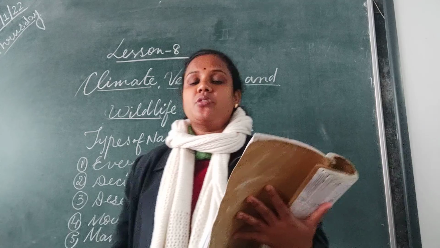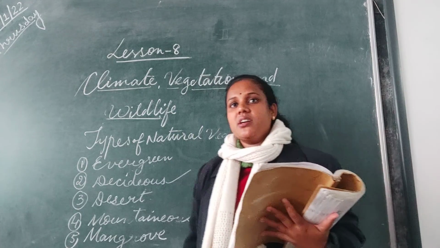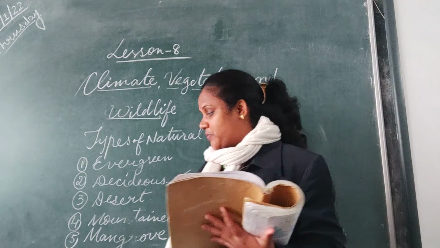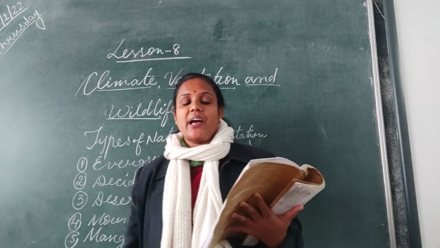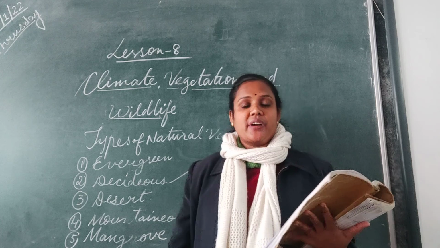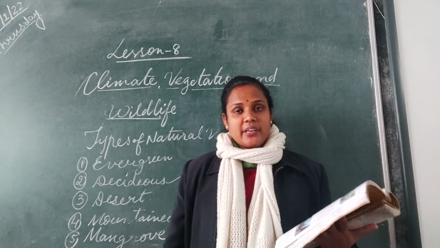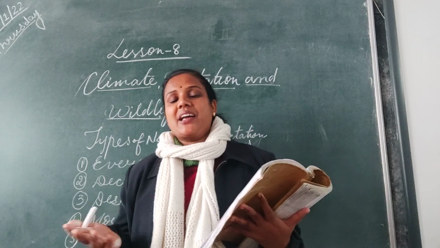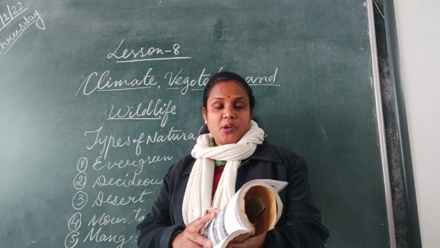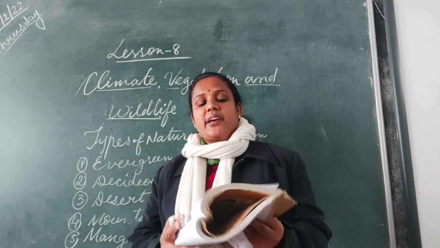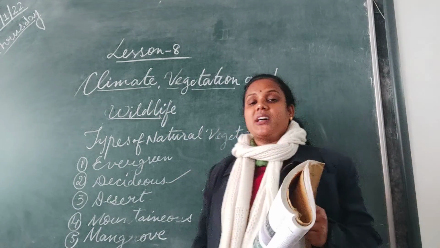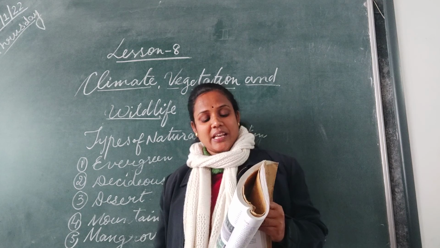Now you have next, mangrove. Mangrove forests are also called tidal forest. Here the trees grow into the water. Where do we find these types of trees? Where Ganga and Brahmaputra have created a delta. There you will find these mangrove types of forest. Here these trees grow in saline water, salty water. The picture is also given in your book on page number 182. If you look there, one picture is given of mangrove or tidal forest, showing how the trees are growing into the water. They grow in saline water.